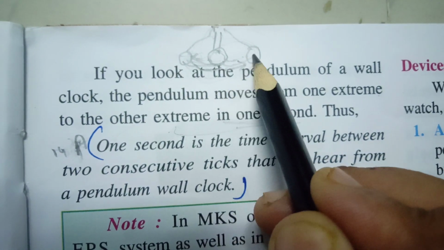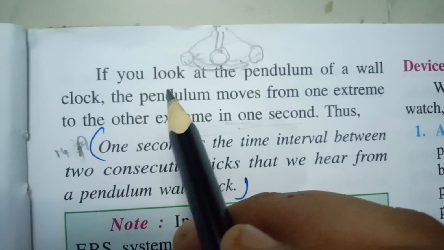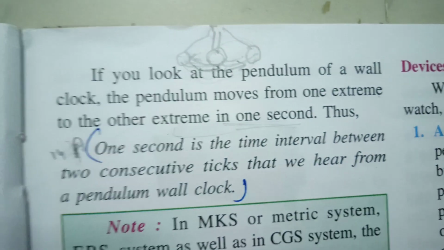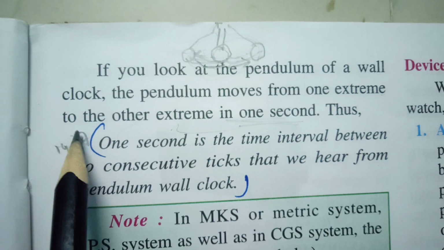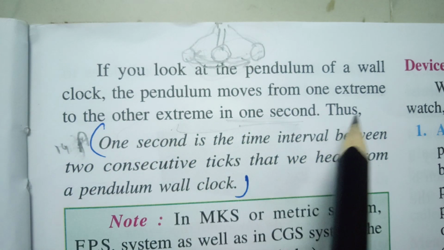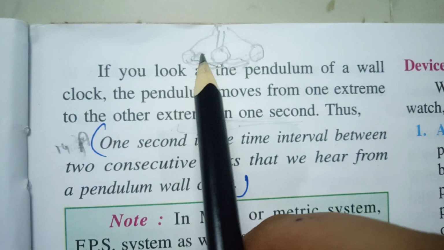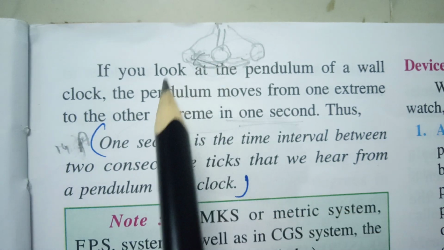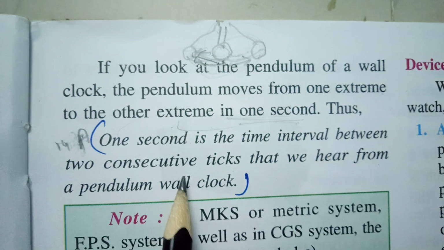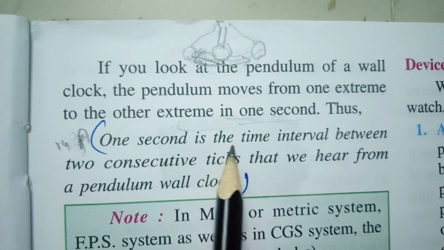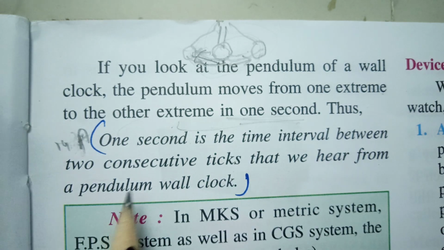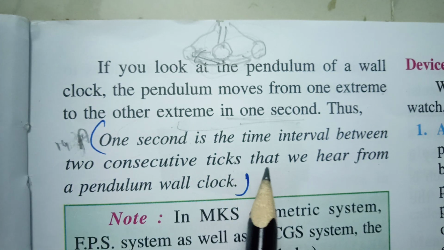It goes to the extreme end, meaning the ending point. Extreme end means the complete end. Extreme to the other extreme end in 1 second. It will take 1 second to go to that one extreme end. So now 1 second is the time interval between two consecutive ticks that we hear from a pendulum clock.